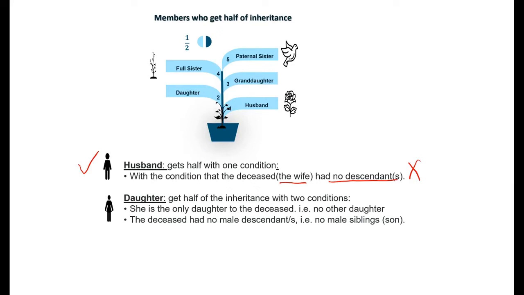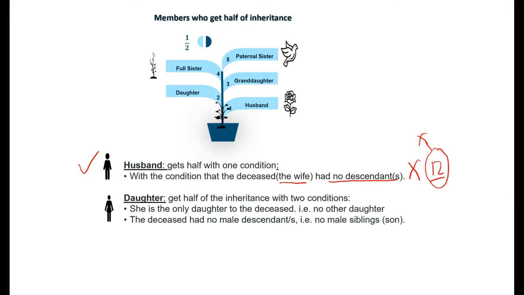Allah subhanahu wa ta'ala mentioned in ayah number 12, Surah An-Nisa, وَلَكُمْ نِصْفُ مَا تَرَكَ أَزْوَاجُكُمْ إِن لَمْ يَكُنْ لَهُنَّ وَلَدٌ. So if the wife does not have any descendant, you have a half of the wealth. That's his condition.